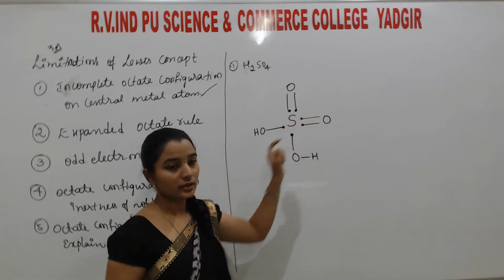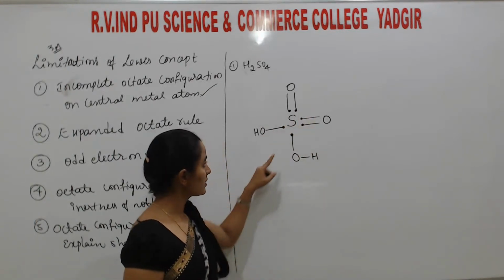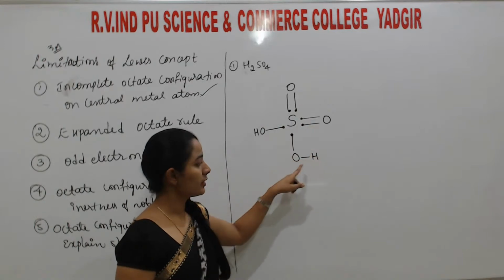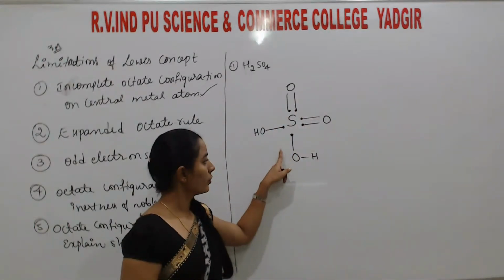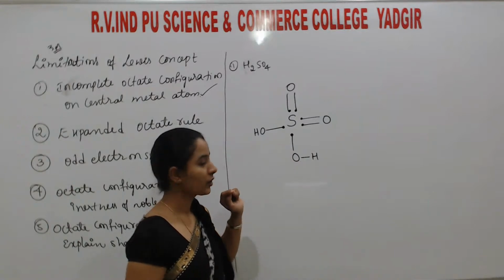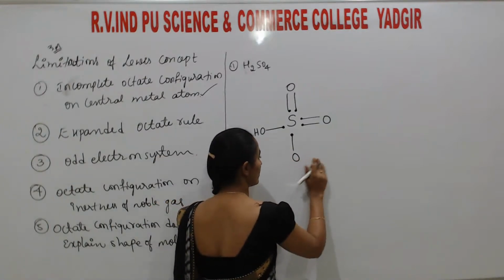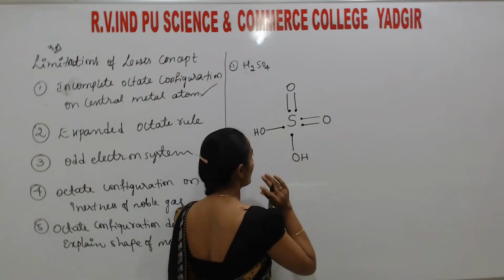All the 6 atoms of this sulfur are bonded in this manner: double bond O, double bond O, OH, OH. Okay, so students, I simply write like this. Remember here.